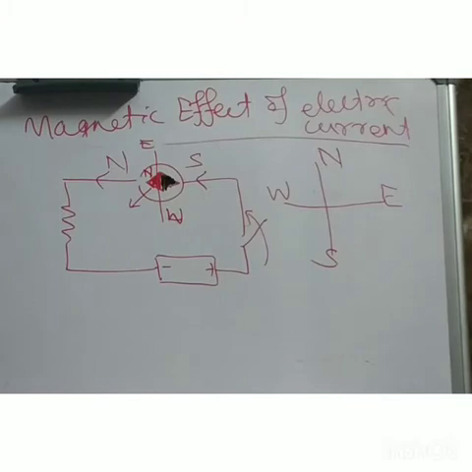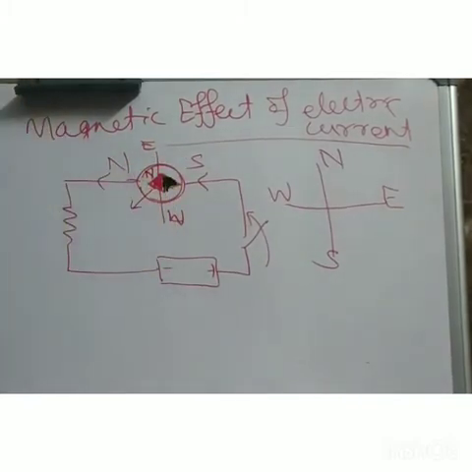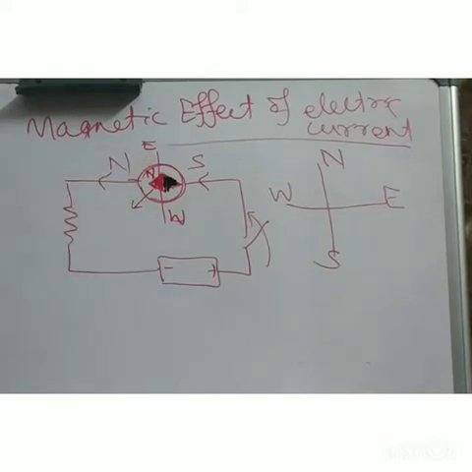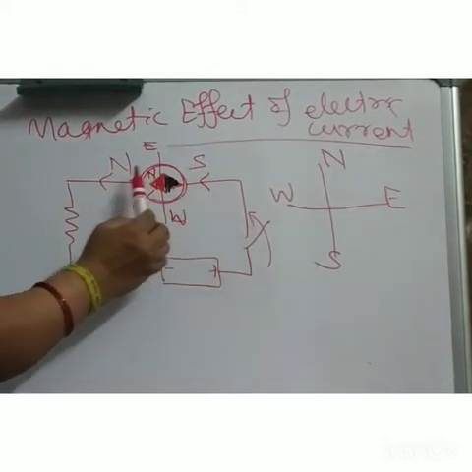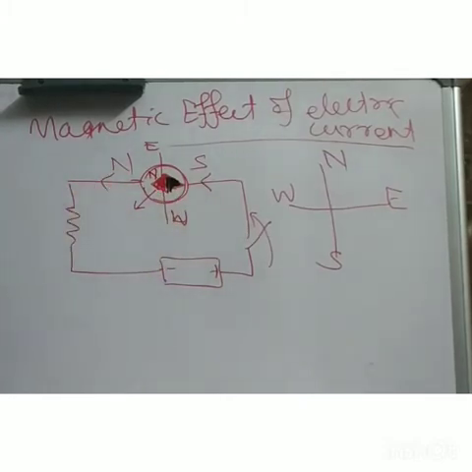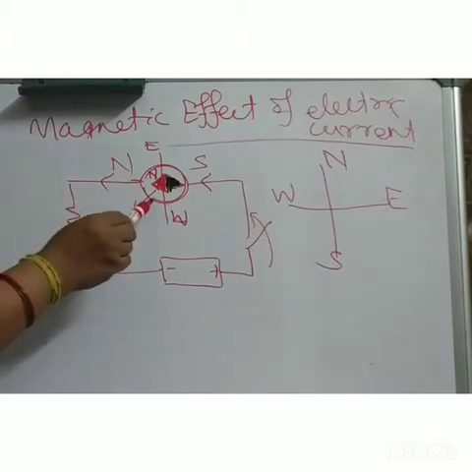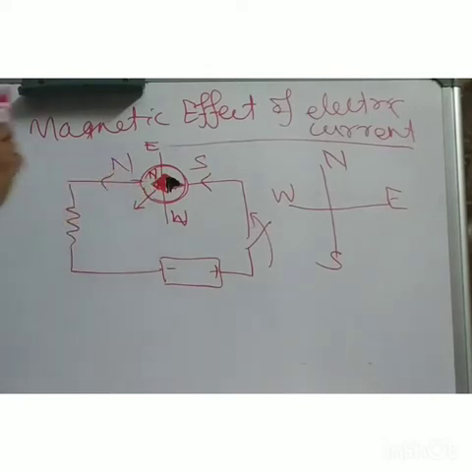He observed that when current flows from south to north, the north pole of the needle is deflected towards the west.